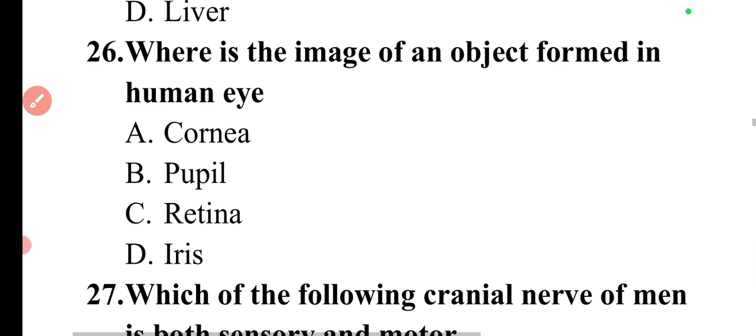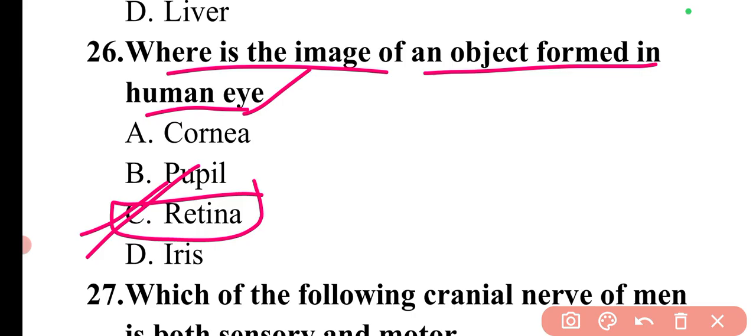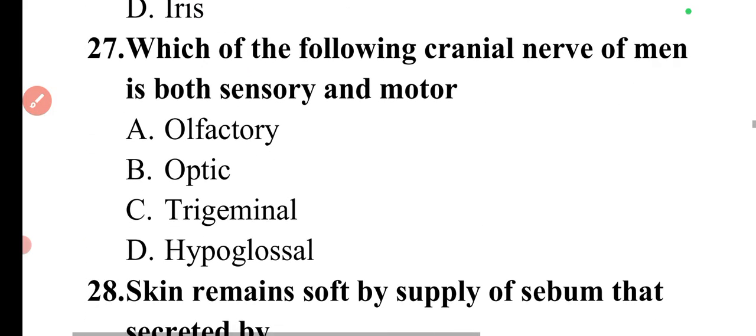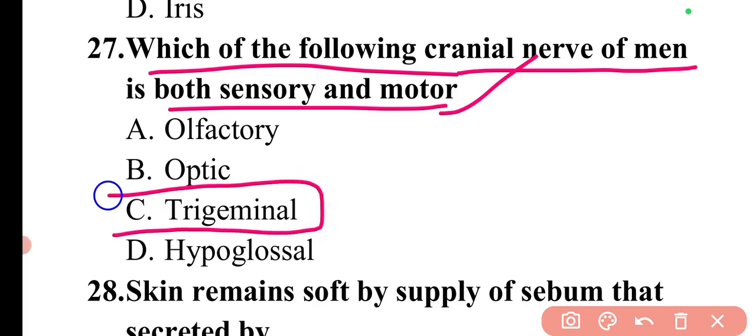Now the next question is: where is the image of an object formed in the human eye? So the image is formed in the human eye on the retina. So option C is correct. The next question is: which of the following cranial nerves of men is both sensory and motor? I think this is also a similar question. So this is the trigeminal cranial nerve, which is cranial nerve number 5.